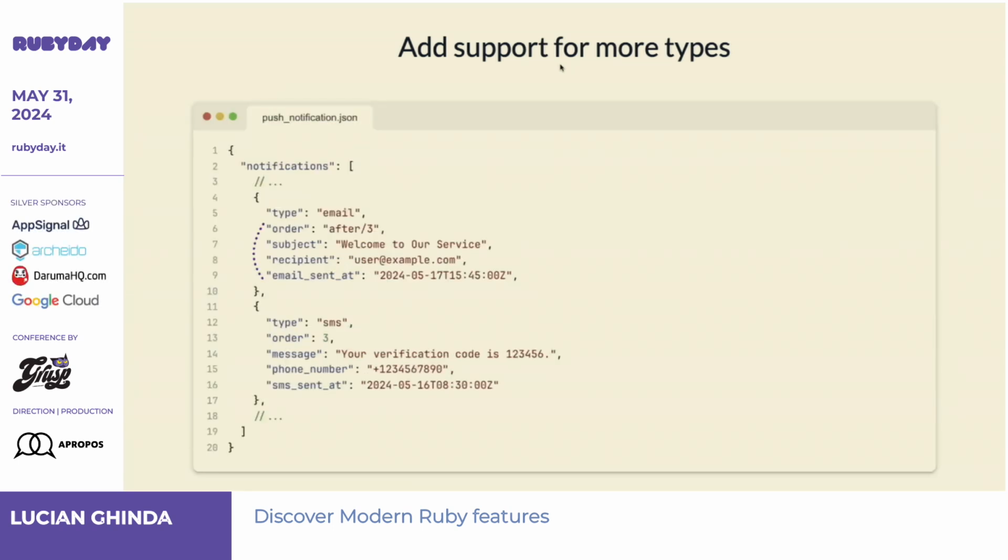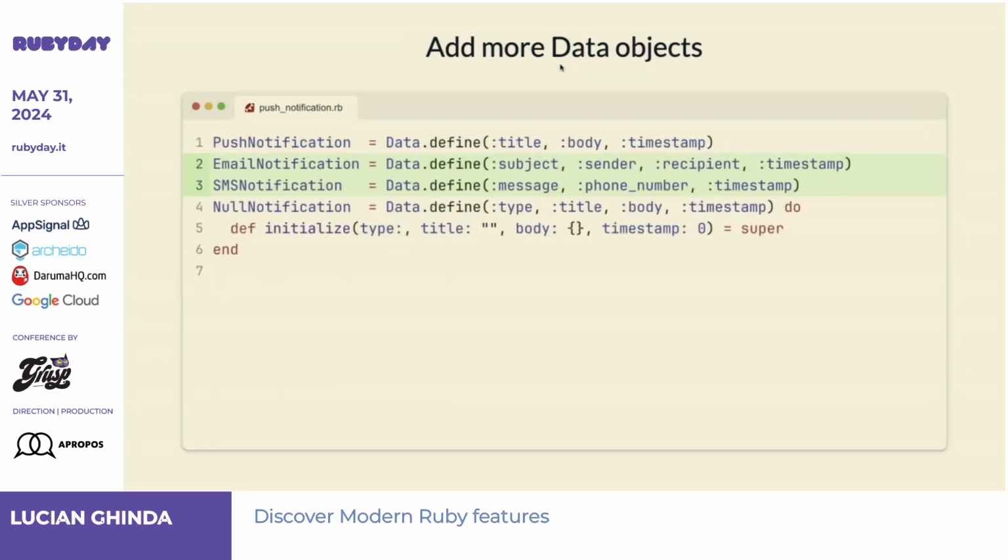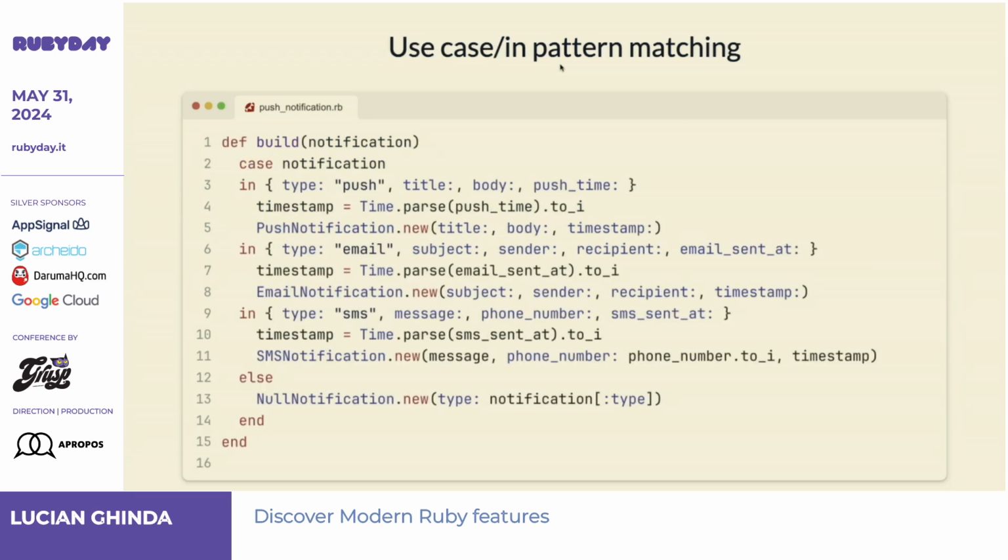So email and SMS, and they have other attributes, right? So I can use pattern matching. I define two new defines, let's say. And I'm now using the case in pattern matching, the third way to use pattern matching if you really need this, right? So what is happening here?